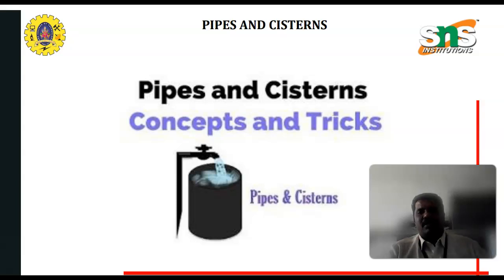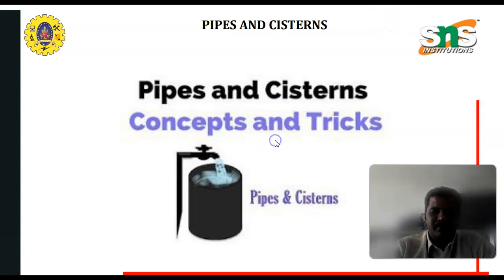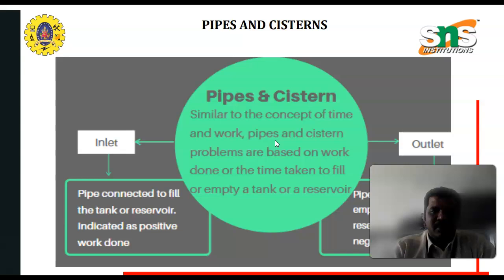So here we are going to see quantitative aptitude. Under that particular topic, we are going to see the subtopic named pipes and cisterns. Pipes and cisterns, how it will be useful by using various concepts and tricks to solve pipes and cisterns problems. We will see one by one. So first of all, what is meant by pipes and cisterns?